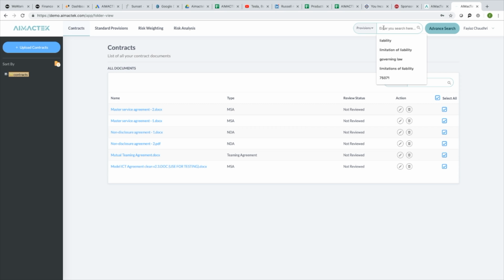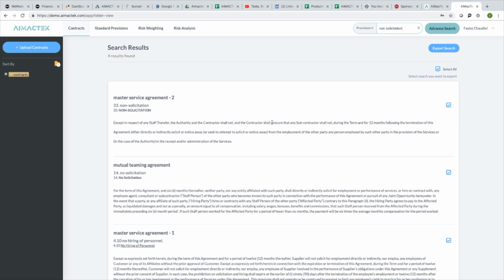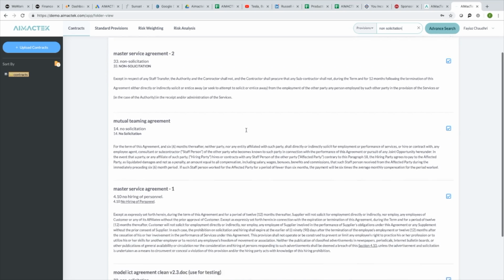So we're just searching for a provision and a provision only. We are going to type in the name of the provision we want to search for. You can type in anything you want and the platform will look at the contract and search for it. It's really important that the spelling is correct, and we've corrected the spellings. We click enter. Within a fraction of a second, it has found all of the non-solicitation provisions.